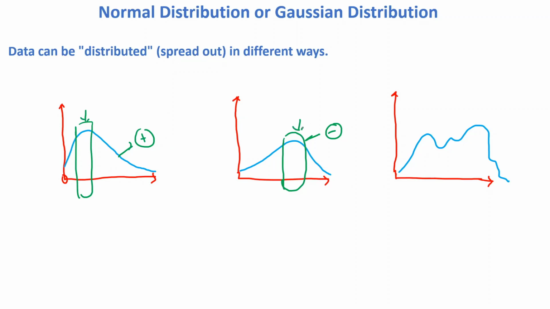But there are some cases where the data distribution is neither at this point nor at this point. The data is distributed in a jumbled manner, so there is no peak, and you cannot observe any distribution. This type of data is called jumbled data. So now let's come to what the normal distribution is, and how we can say the data is normally distributed.